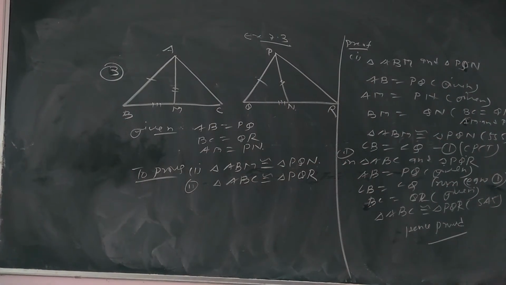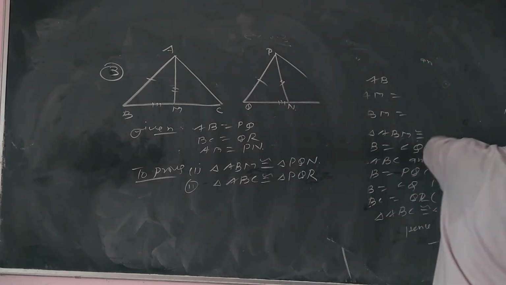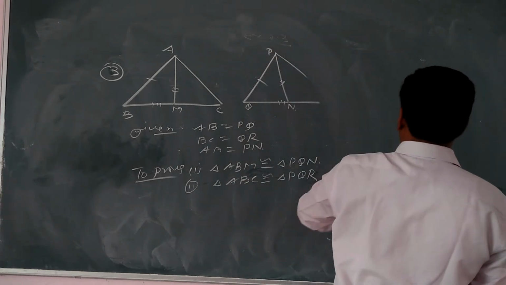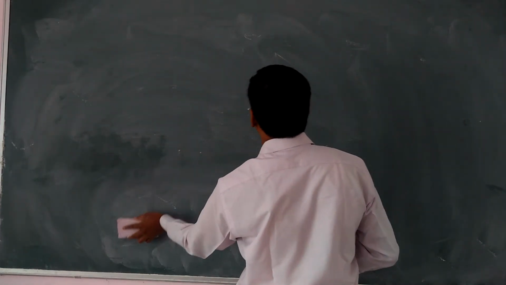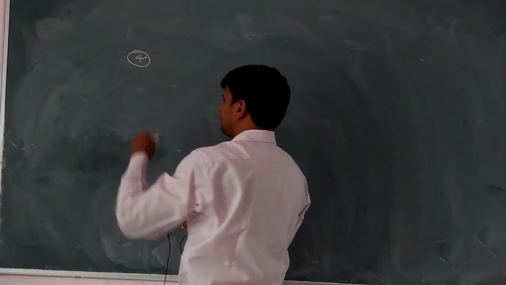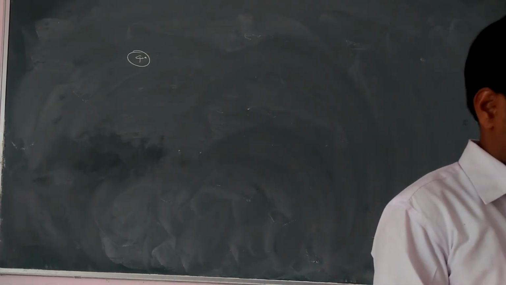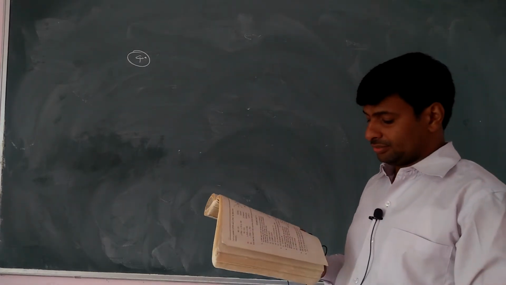Okay, so we discuss question number 4th. Now we discuss question number 4th, पे देखिए. Fourth question is given that BE and CF are two equal altitudes of triangle ABC.